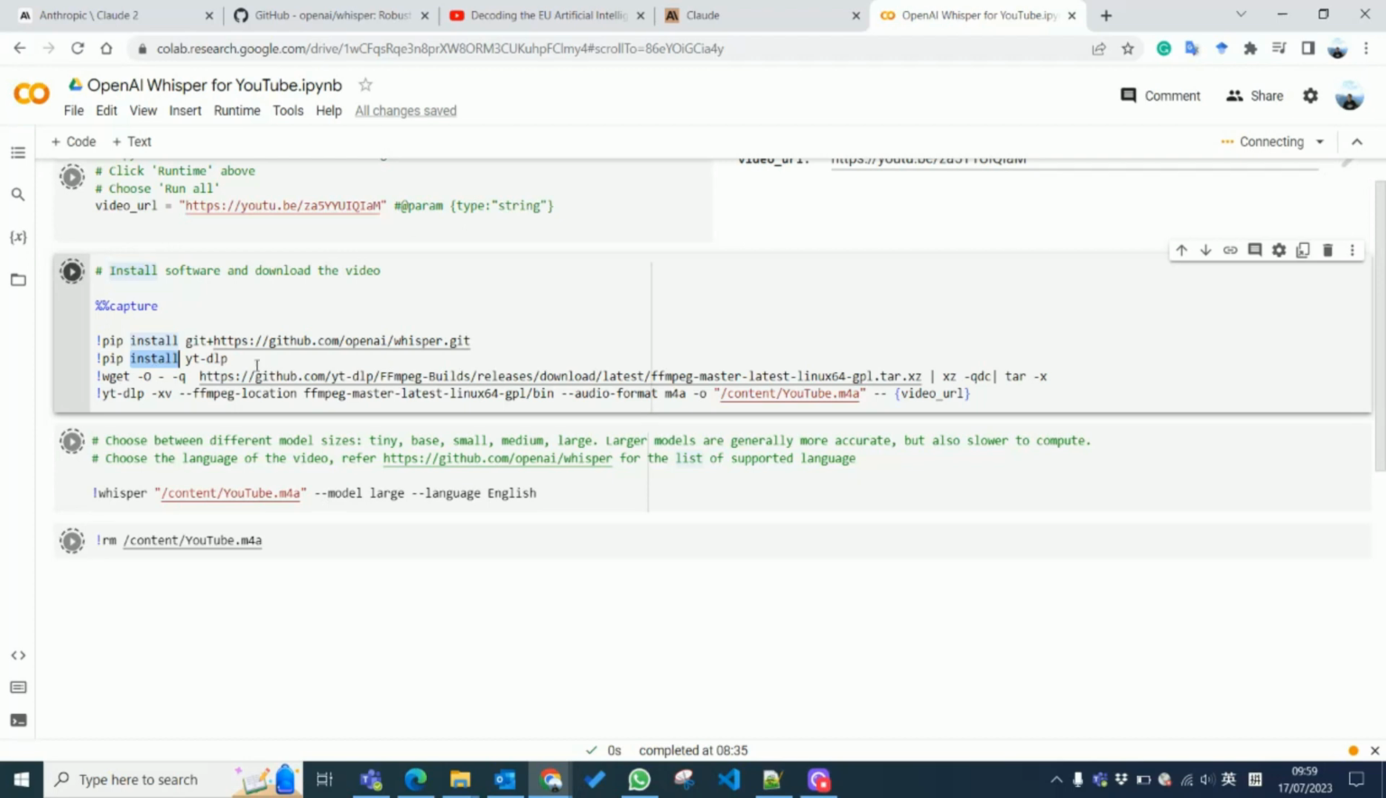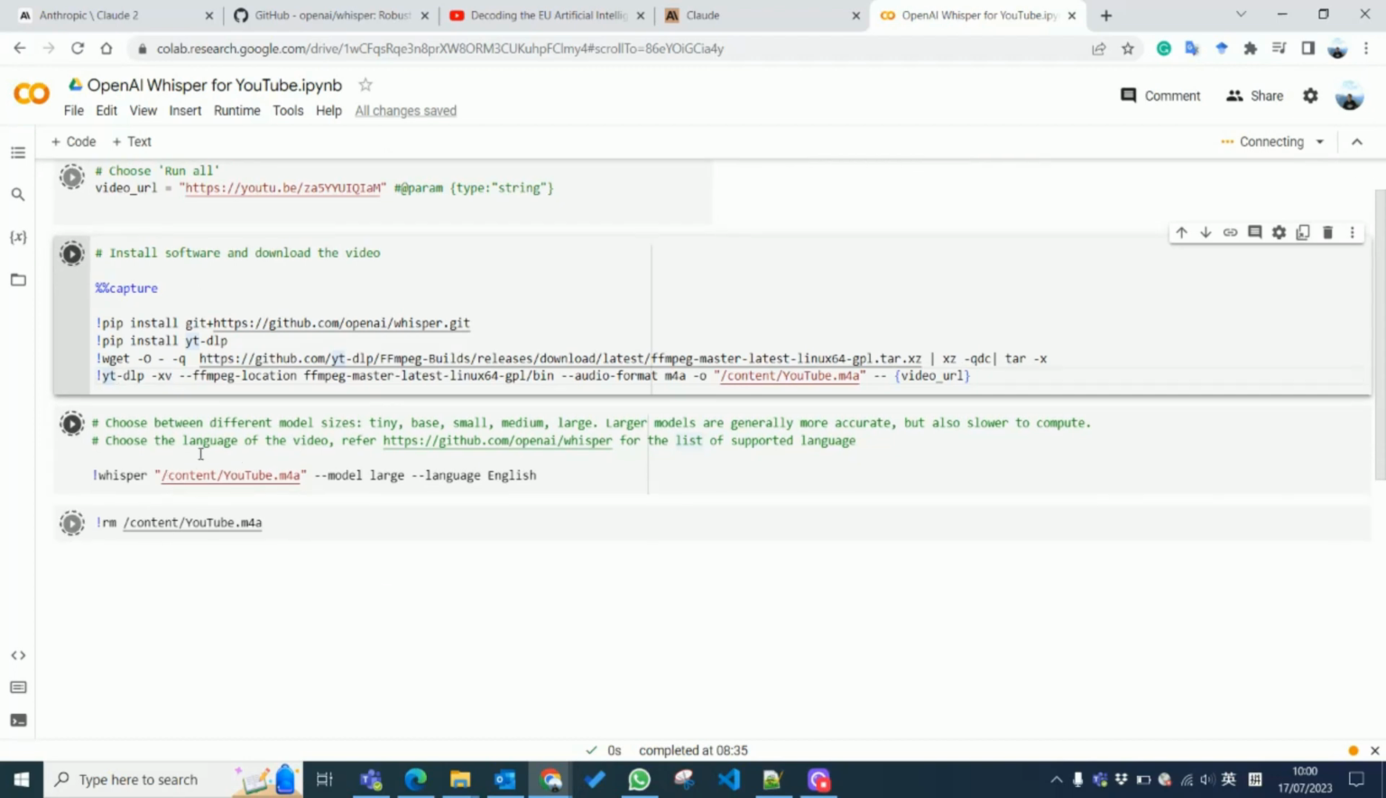Then I install a tool, yt-dlp. This is the tool used for downloading a video from YouTube and converting it to a video file. Next, I need to install an FFmpeg tool. This is also a tool related to video. And the last line uses this yt-dlp tool to download the YouTube video and save it as .m4a format.